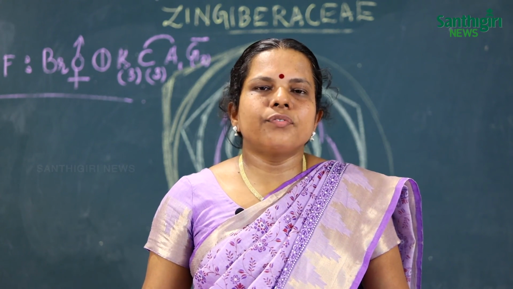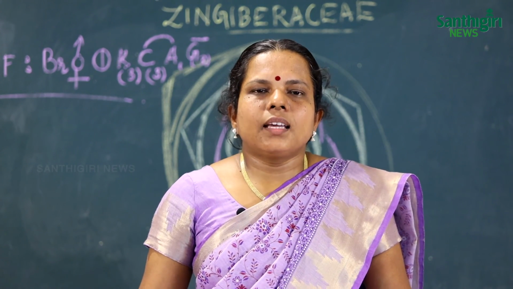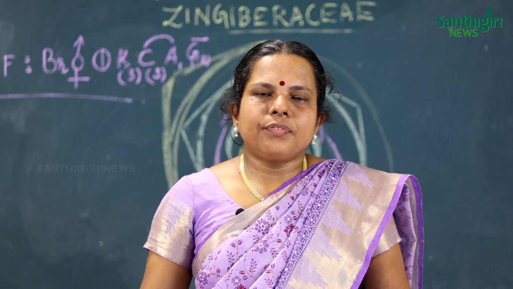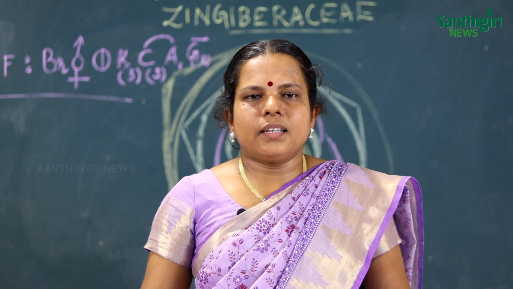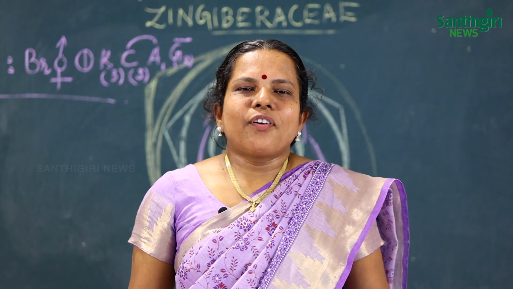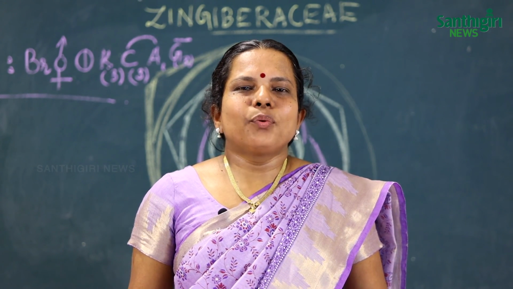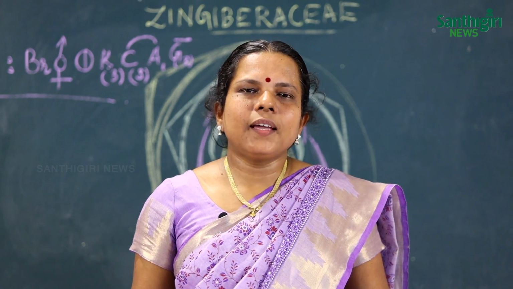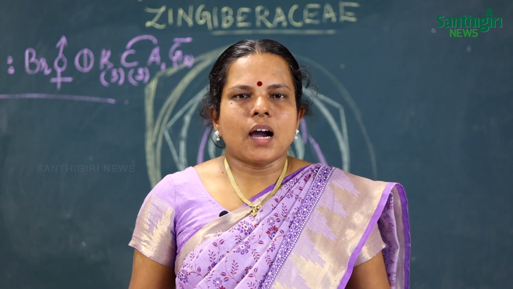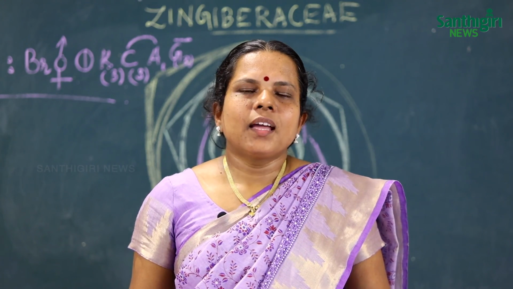The gynoecium is tricarpellary. It consists of 3 carpels, tricarpellary, syncarpous, and the ovary is inferior, trilocular with numerous ovules on axile placentation. One more point among the floral characters is the fruit. The fruit is a loculicidal capsule, dehiscing through the locules into 3 halves, and the seeds are endospermic.